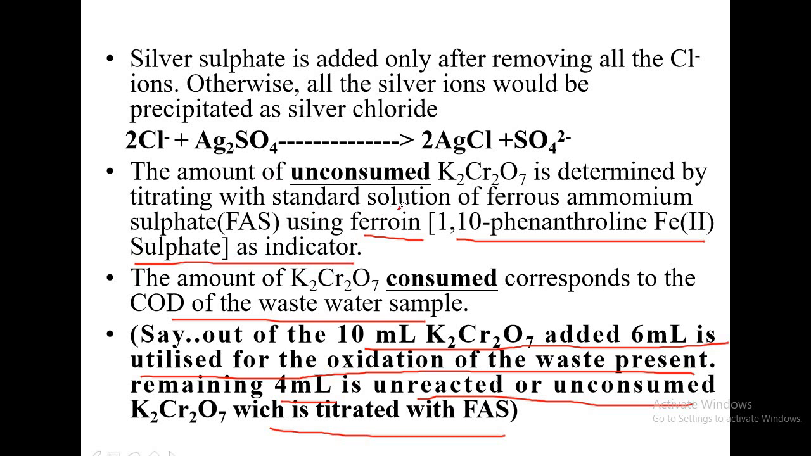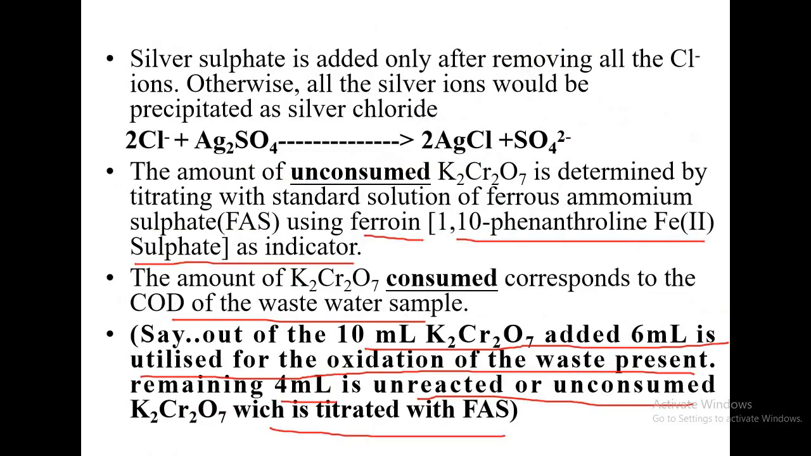What is unconsumed potassium dichromate? What is consumed potassium dichromate? Consumed potassium dichromate corresponds to the COD. Unconsumed potassium dichromate we are determining in the back titration. And for the entire potassium dichromate, how much FAS is consumed, how much FAS is used up, that we are finding out in the blank titration. And whatever is provided in the bracket, that is for your understanding.